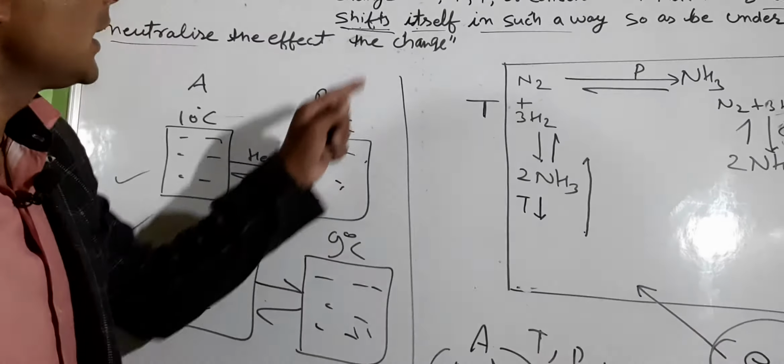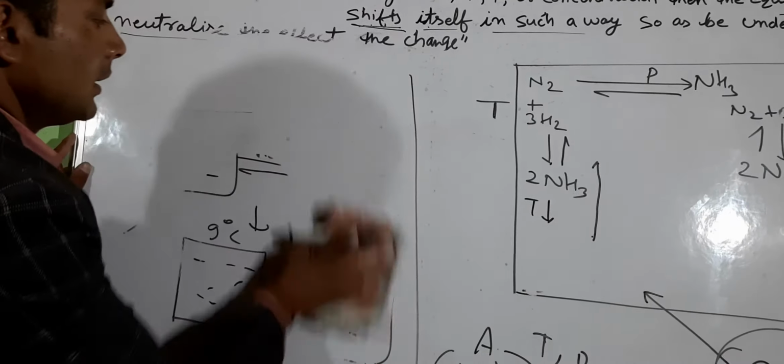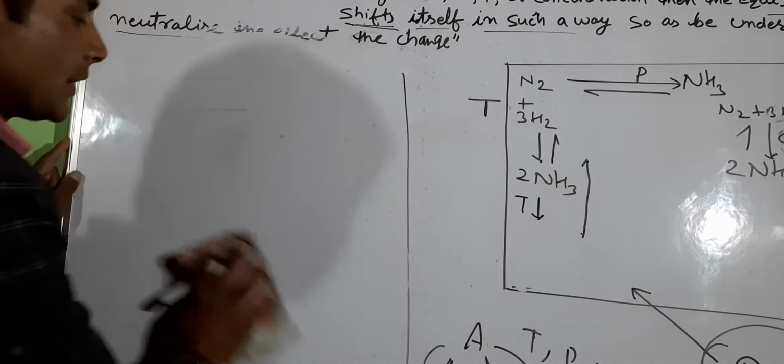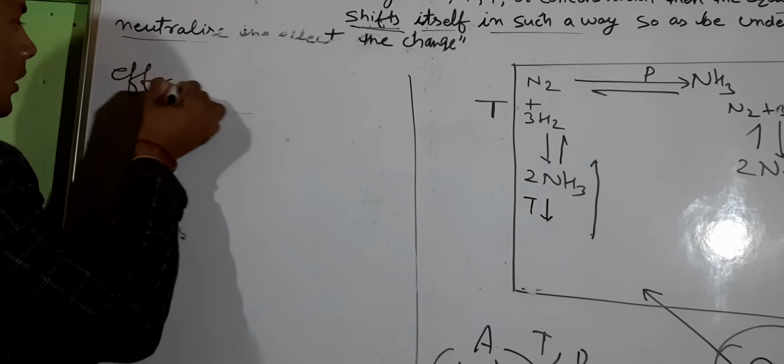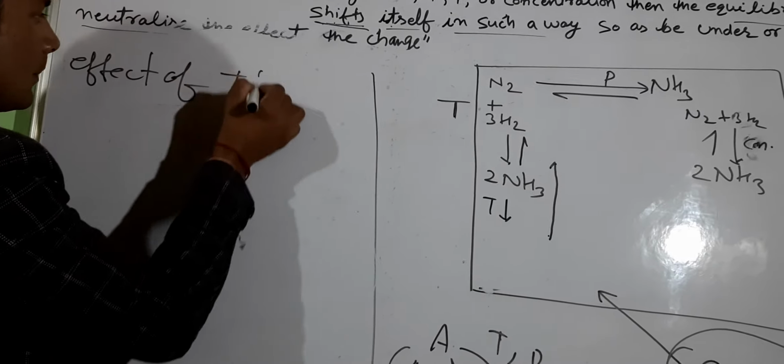And last is the effect of temperature. Please note it, effect of temperature.